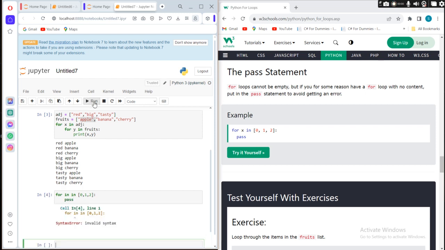There is no statement in here. So to avoid an error, what we have to do right here is use the pass statement.